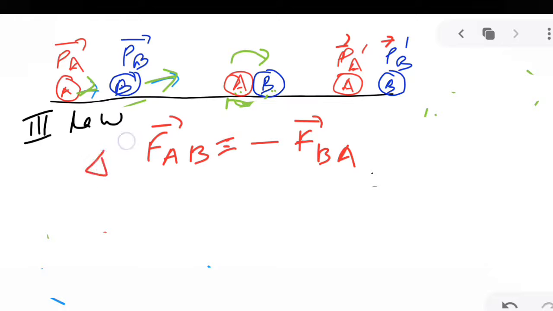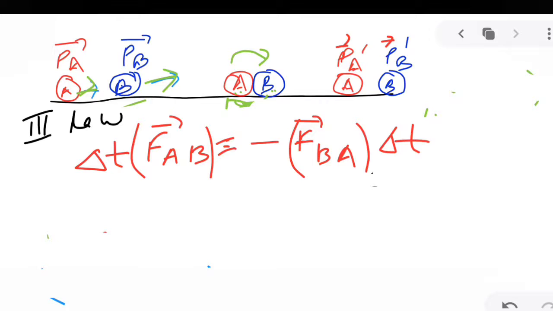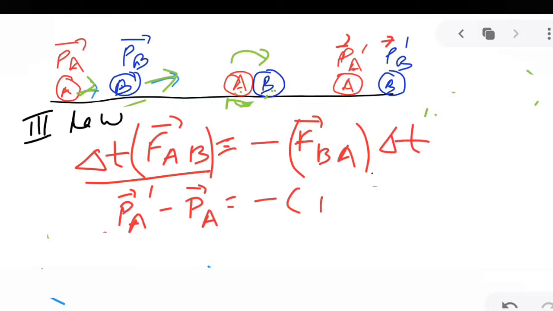Now if we multiply both sides by delta T, we have this expression. The force on A due to B in time delta T is equal to the change in momentum of A, that is PA dash minus PA, which is equal to minus the change in momentum of B, PB dash minus PB.